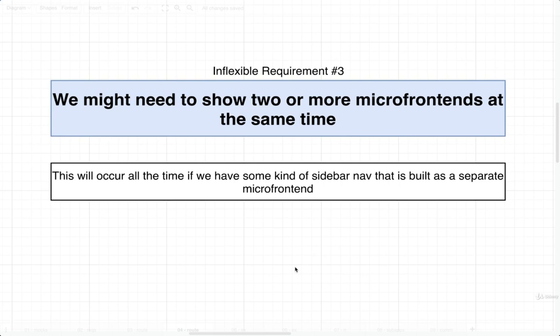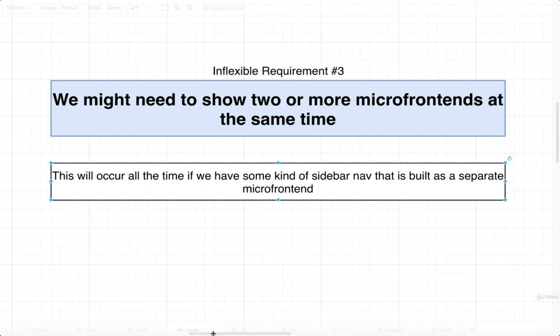Now this is a requirement that we're not going to actually have to implement inside of our application, but I just want to point it out as something that you should keep in mind. We might need to show 2 or more micro front ends on the screen at the same time. And this is going to occur very frequently if you ever have some kind of consistent or persistent element on